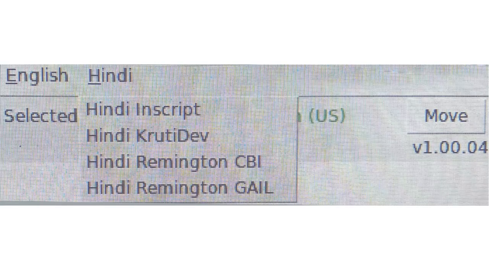Similarly, to change the layout for typing in Hindi language, click Hindi on the keyboard layout selection bar. The available list of layouts will be displayed. Select the required layout option based on assessment requirement. The layout will then be ready for use. However, candidate will be tested as per the layout mentioned in the application form.